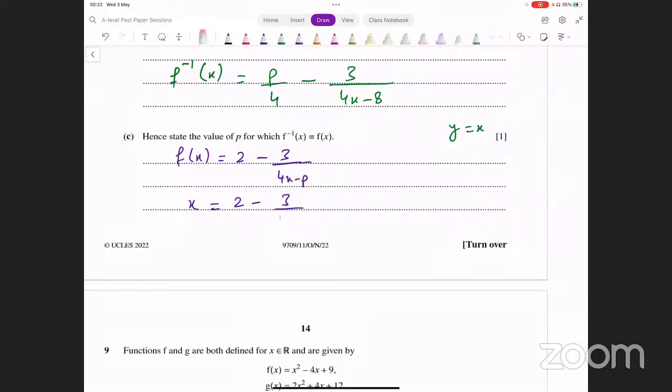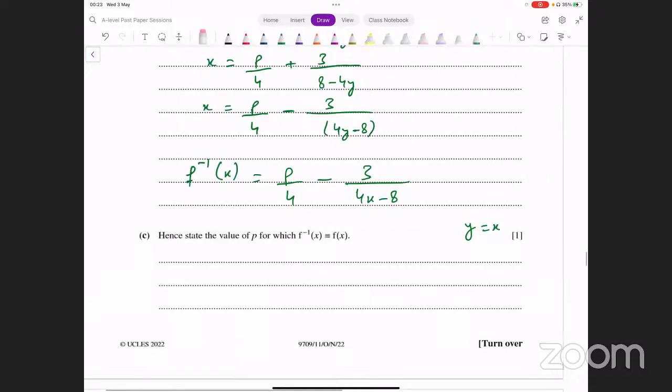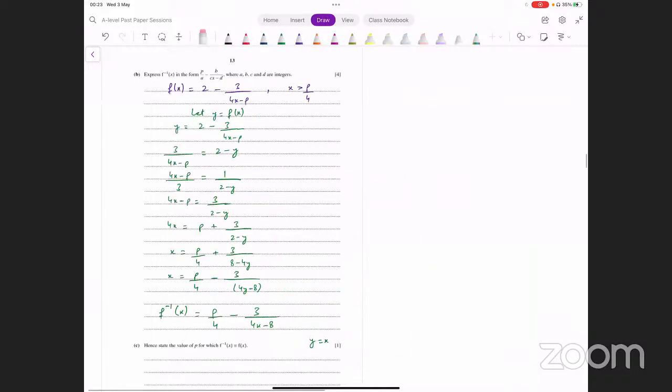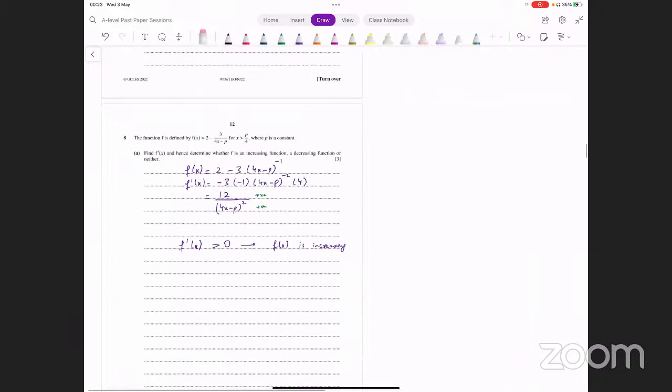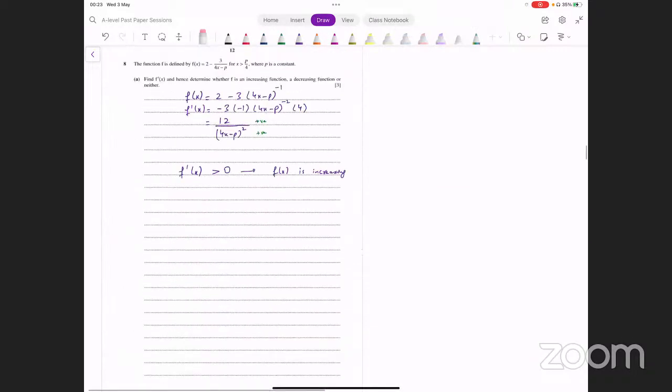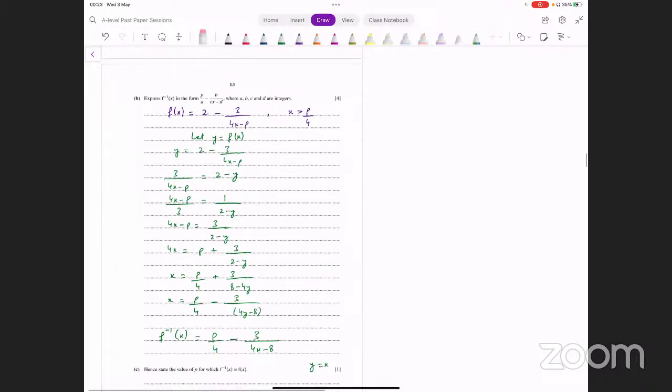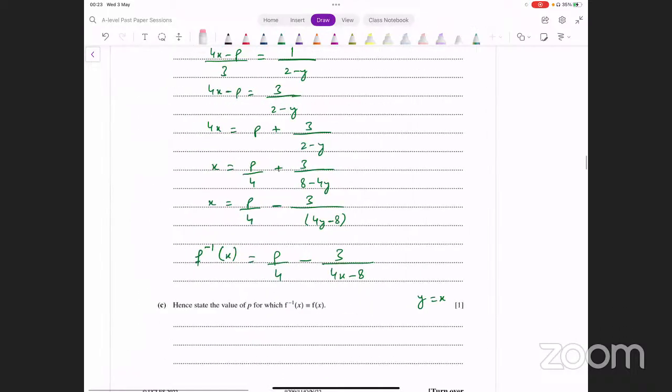So there has to be some other way of doing this. Let me try to figure this out. The value of p for which f inverse of x is identical to f of x. Oh, okay, so it's actually something specific to this question.